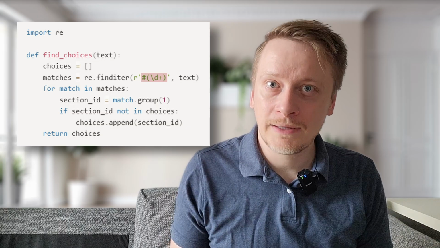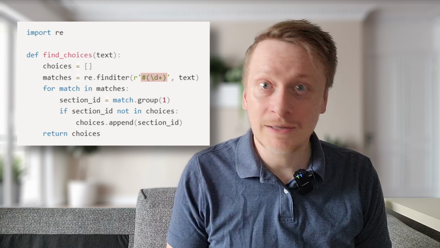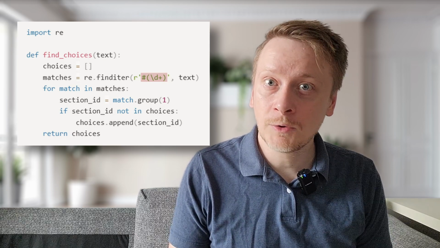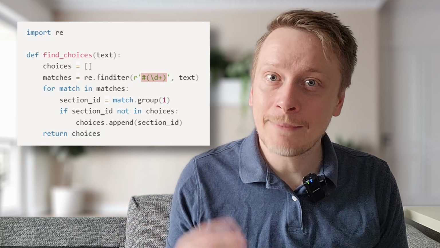This is a capturing group. It grabs one or more digits. \d means any digit from 0 to 9. The plus means one or more of those digits. So altogether, find the hash symbol followed by one or more digits and capture just the number part.